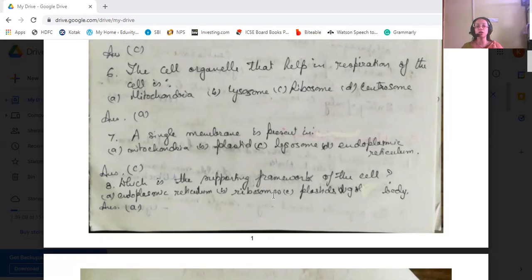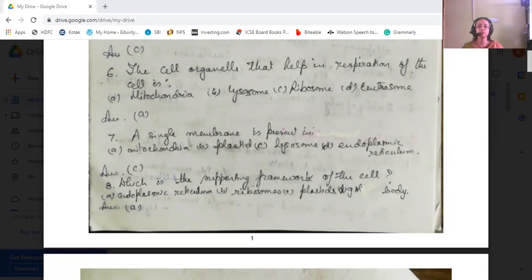The first one, endoplasmic reticulum, is the supporting framework of the cell. Ribosomes synthesize proteins. Plastids give coloration to the plants. And the Golgi apparatus helps in carrying things from one part of the cell to the other.